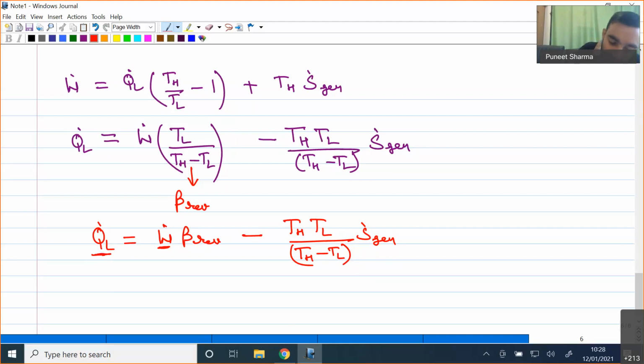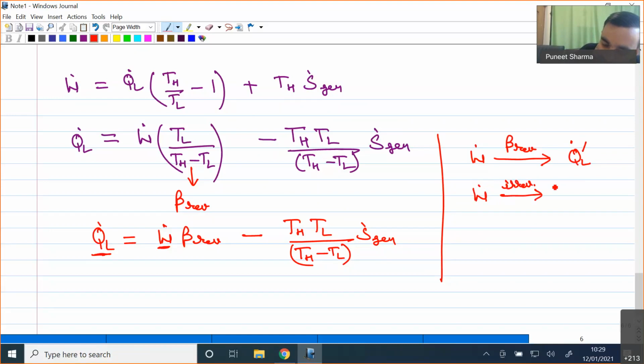Okay, so what is the physical meaning? The physical meaning is that if I add W dot amount of work, and if my device is operating in a reversible manner, so it is having the COP of the reversible cycle, it will give me the refrigeration effect at the rate of Q dot L dash. However, if I am adding the work at the rate of W dot only, so I am adding the work at the same rate, but my device is now irreversible.